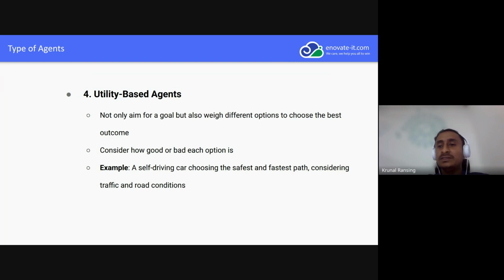It's not just reaching from A to B, it's which will be the safest path, the fastest path, also considering traffic and road conditions. So it is using multiple utilities, considering multiple options. That's the utility-based agent. Anyway, they are related to each other. We just give extra power or extra planning to that agent, so we call it a utility-based agent.